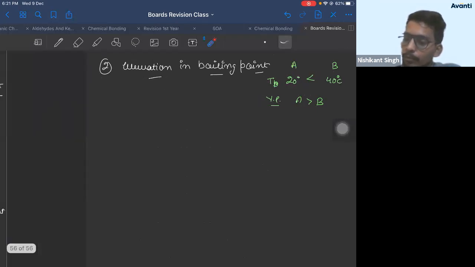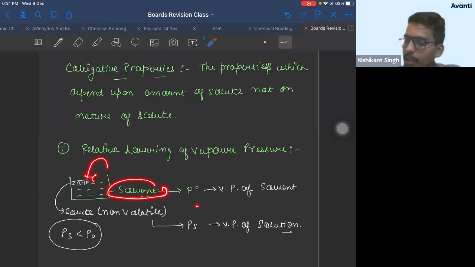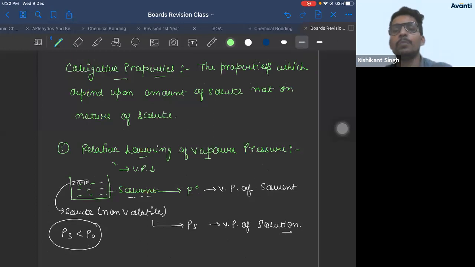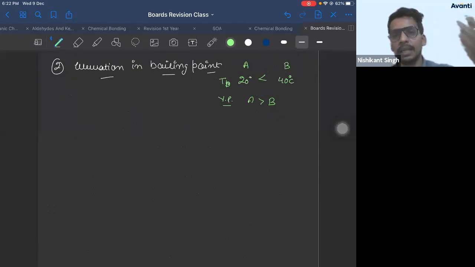What does it tell you? It tells you when you add a non-volatile solute to a solvent, its vapor pressure decreases. We said that. Lowering of vapor pressure. If vapor pressure decreases, boiling point will increase. They are inversely proportional to each other. If vapor pressure decreases, boiling point will increase.